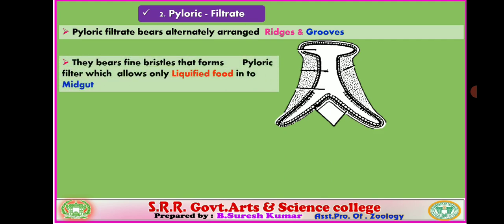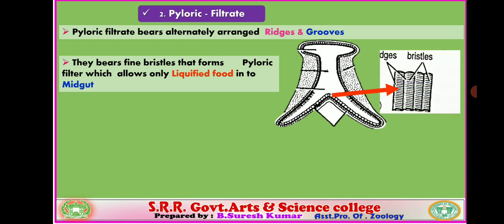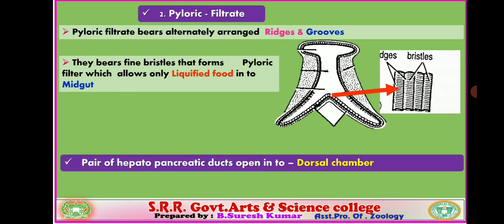The pyloric filter plate bears alternately arranged ridges and grooves. You verify, that is the pyloric filter plate, and it includes alternately arranged ridges and grooves. The ridges bear fine bristles. Minute bristles are present on the surface of the ridges, so they filter the food particles. The pyloric filter plate allows only liquefied food into the midgut, so it stops the larger roughage particles.